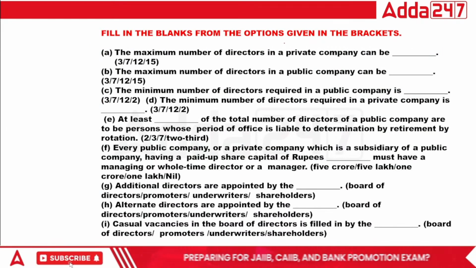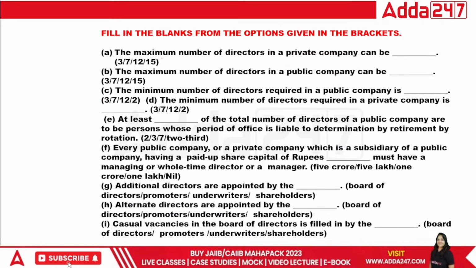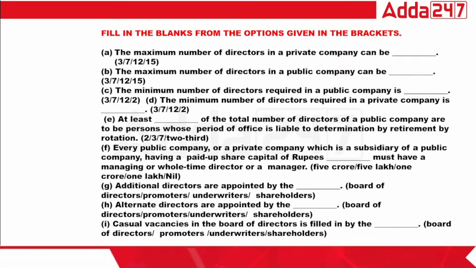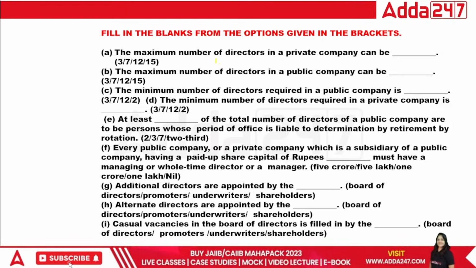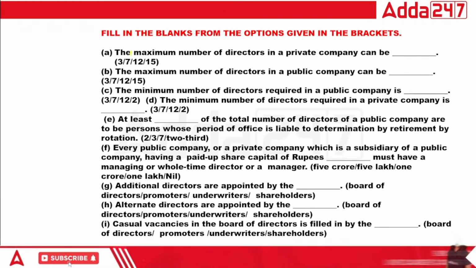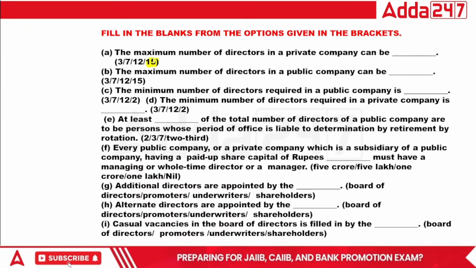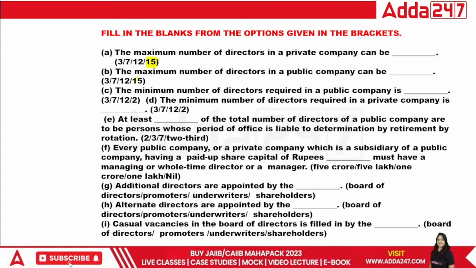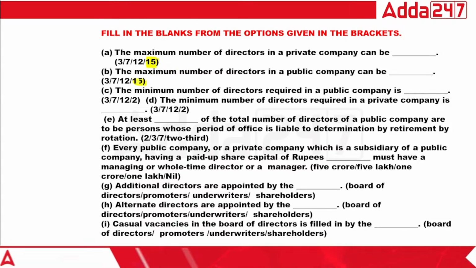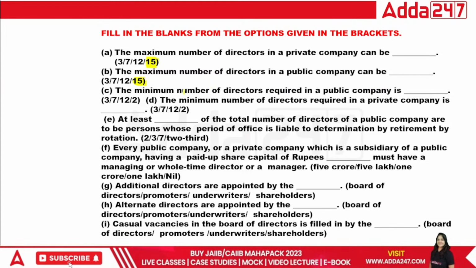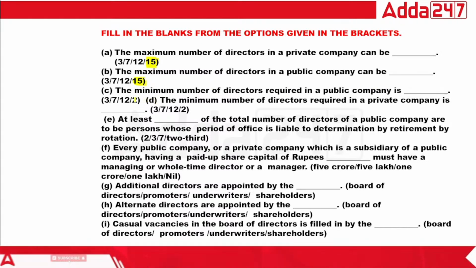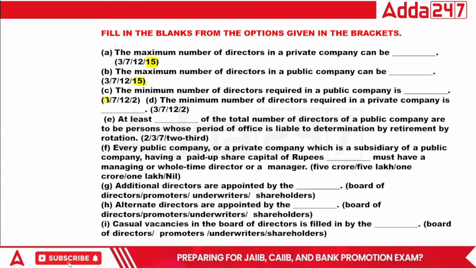Fill in the blanks from the options given in the bracket, right? The maximum number of directors in a private company can be 3, 7, 12, 15. Tell me, guys. Maximum number of directors in a private company, that is 15. Maximum number of directors in a public company, class? In a public company, that is also 15. Minimum number of directors in a public company. So the minimum is public 3, and minimum in private company, that is 2.